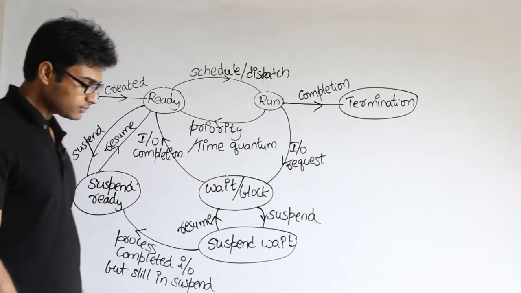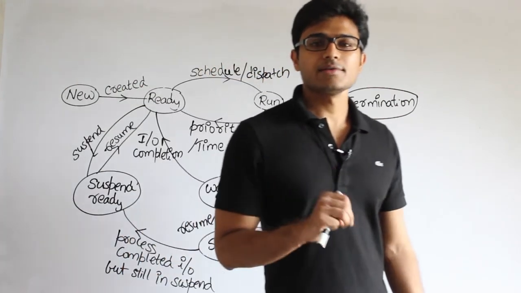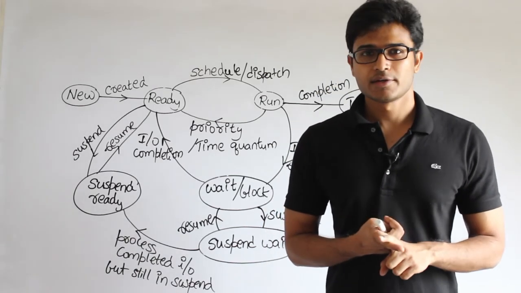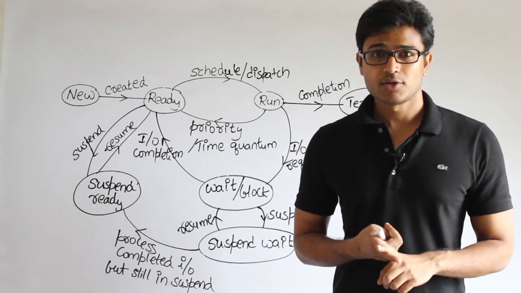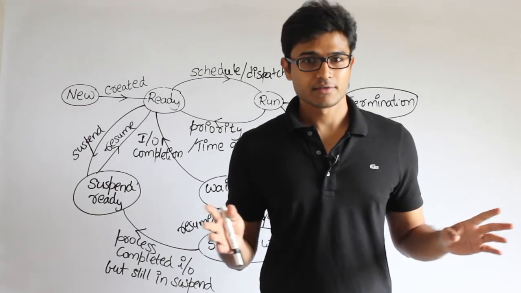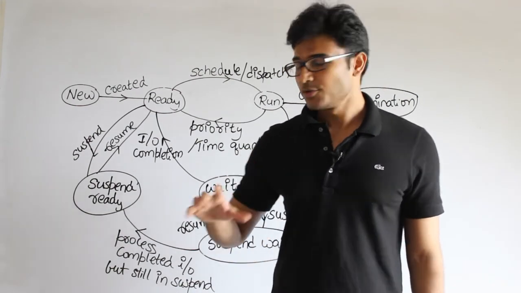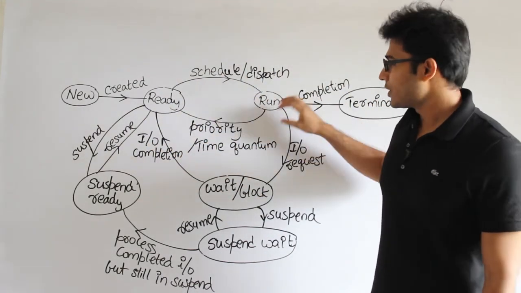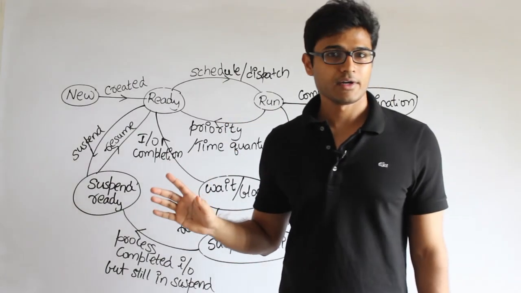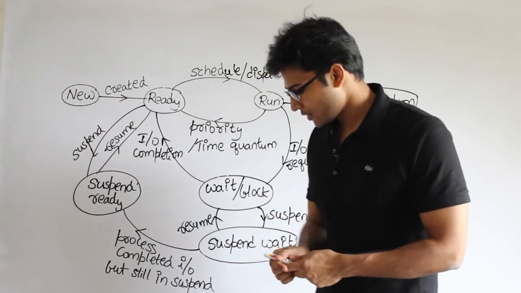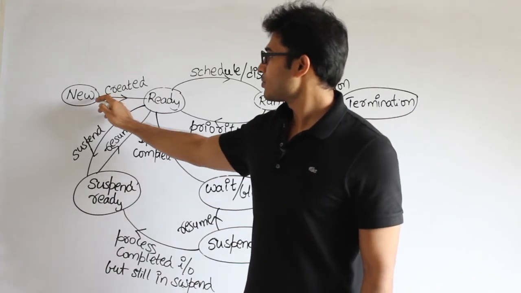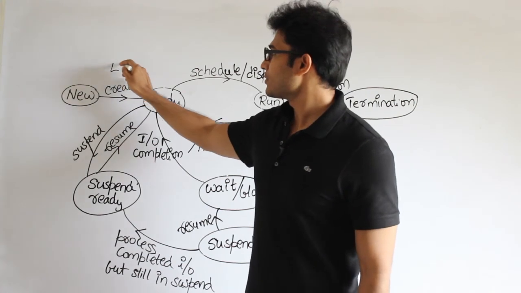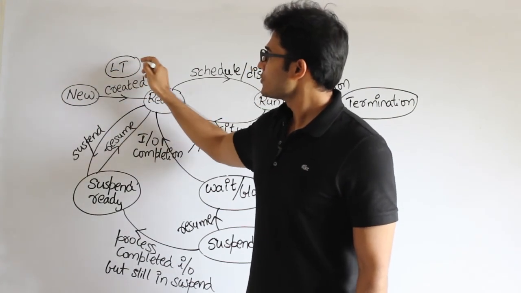Got it? Now if you watch it, there are three kinds of decisions we are taking. One decision is how many processes to create, and once you decide about it, you have to live with it completely. Once you create a process, you should keep it in any of these states and then throw it out. Without finishing, you should not do anything, right? Therefore, whenever you are creating a process, how many processes should you create? That is a long-term decision, right? And this is taken by the long-term scheduler.